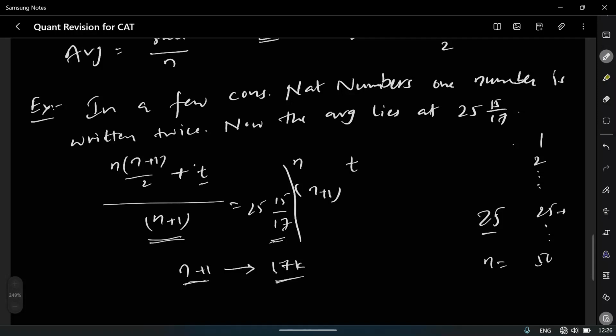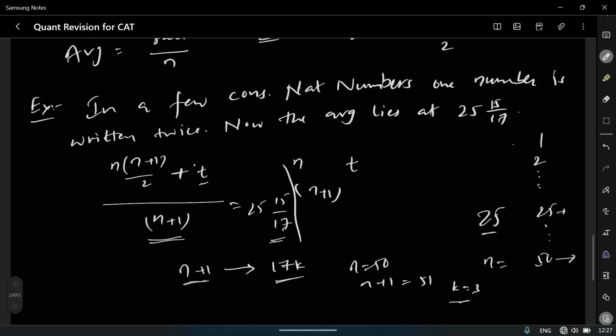Here n plus 1 has to be 17k, so n plus 1 lies near 50 and is a multiple of 17. If n equals 50, n plus 1 is 51, so k equals 3.